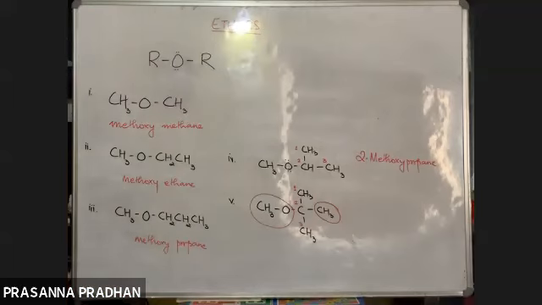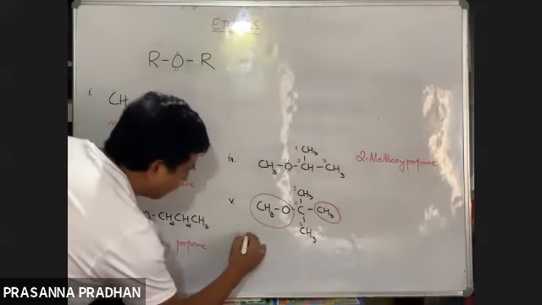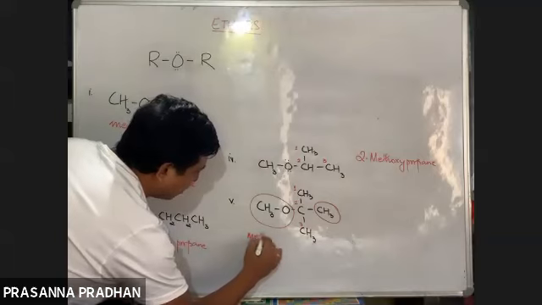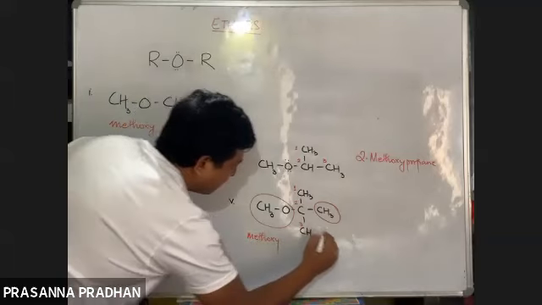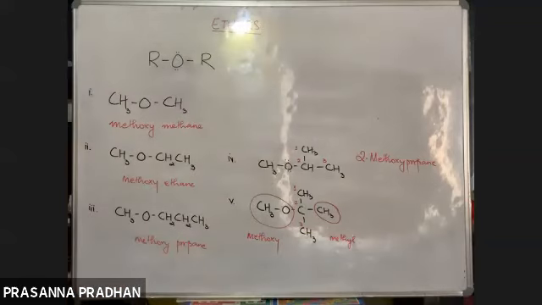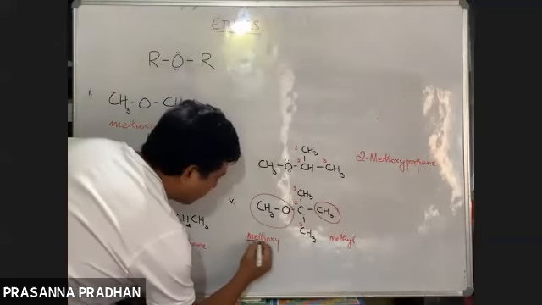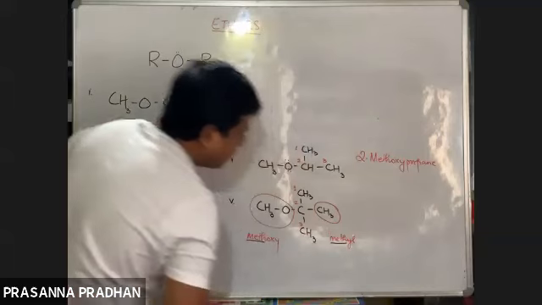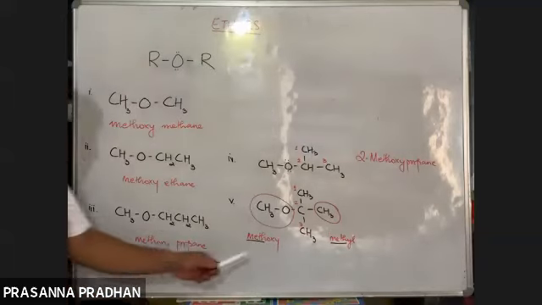Which will you name first? The name of this is methoxy, and the name of this is methyl. Which will you write down first? The one which comes first in alphabetical order. There is a meth out here and a meth out here, a tie. Now the tie is broken from the fifth alphabet.